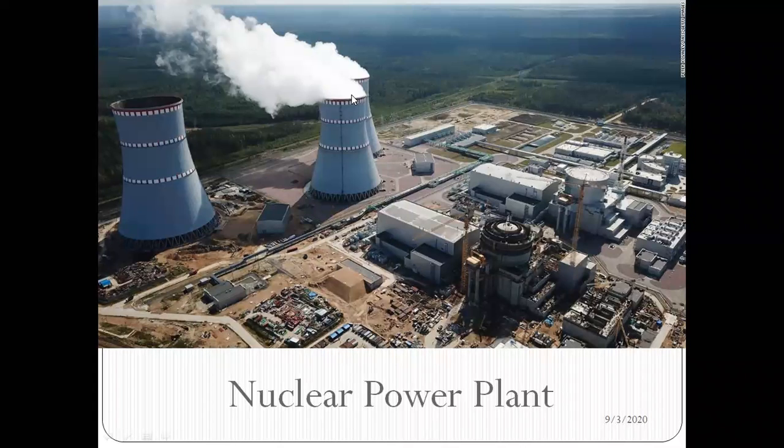So we use this energy and convert it into electrical energy. We use the fission process as well as some fusion process, in which the stored nuclear energy is converted into electrical energy.